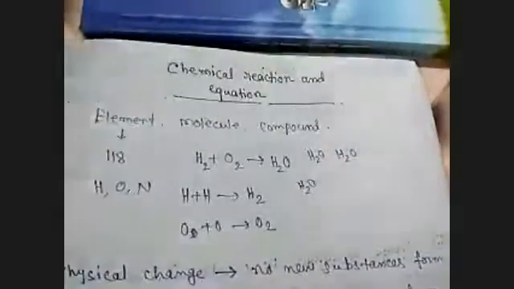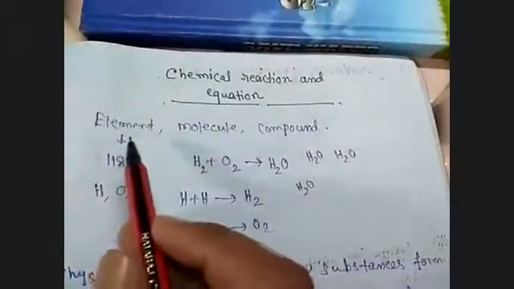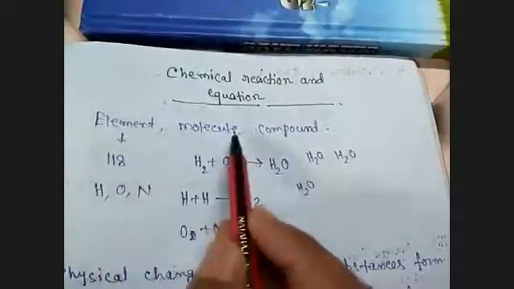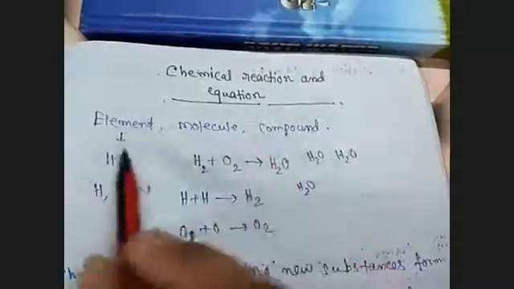Till now, we have discussed elements, molecules, compounds, symbols of elements, their valencies, and how they react. From those previous concepts, we know the definition of element, molecule, and compound. Remember, there are 118 elements.